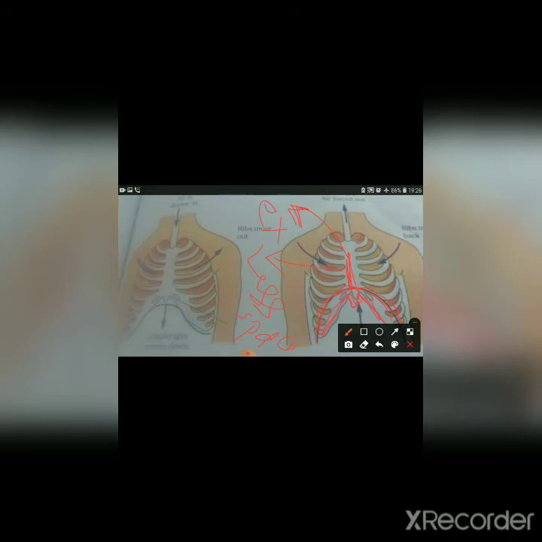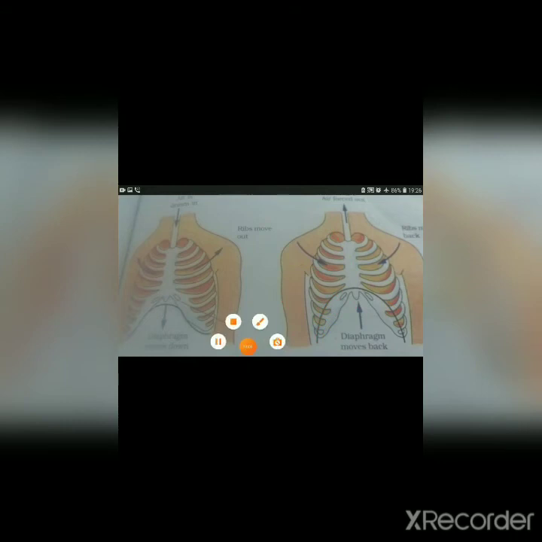Ribs and muscles of the chest cavity also help in breathing along with the diaphragm. So here we can say only the diaphragm is not responsible for inhalation and exhalation. Chest cavity and muscles are also helping in the breathing process. Fine. Moving further, next topic: we will discuss ribs.